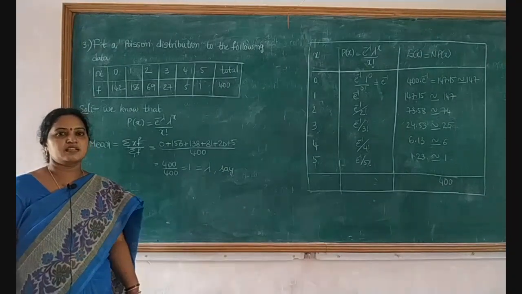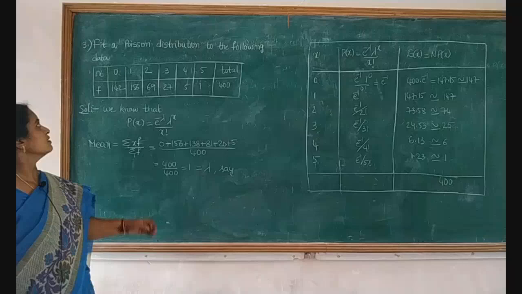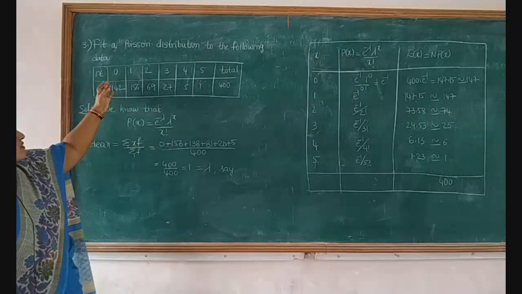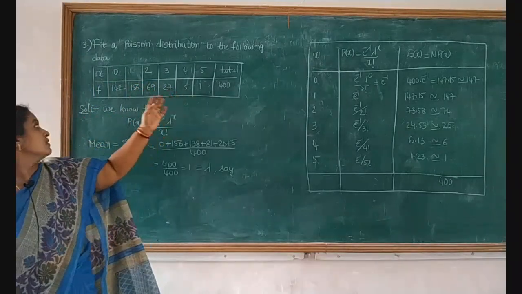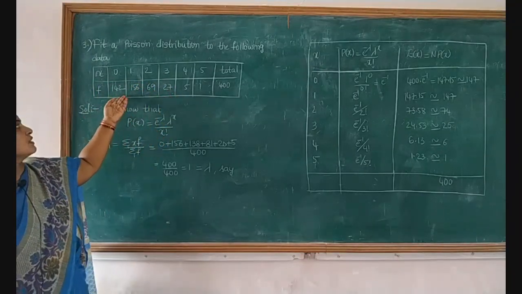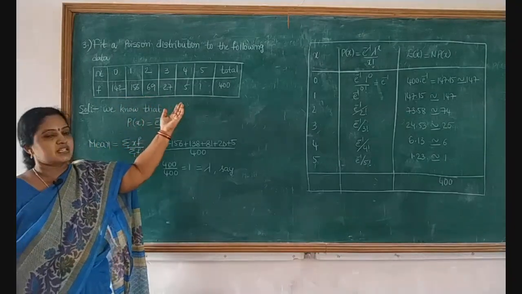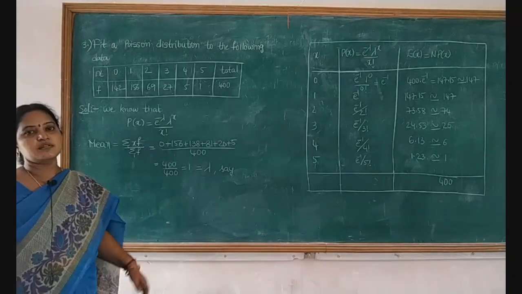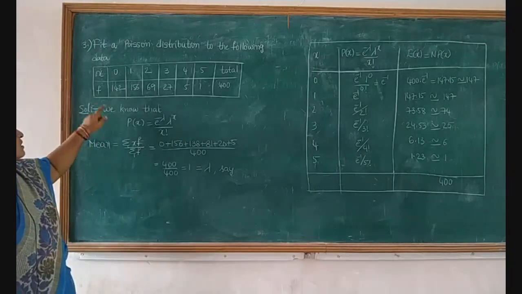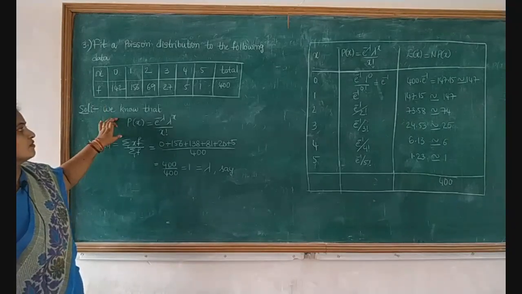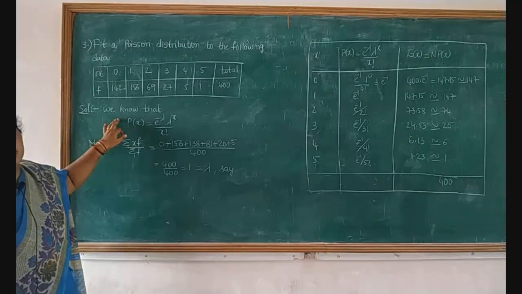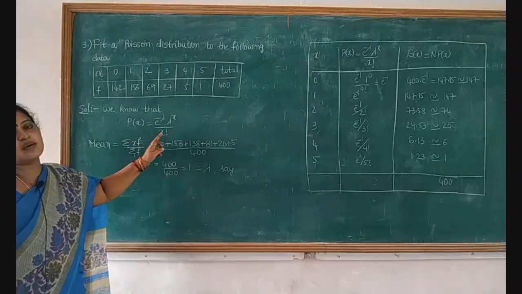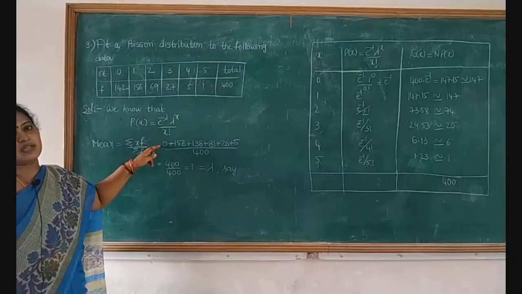Next we will see another example in Poisson distribution. Fit a Poisson distribution to the following data. X equal to 0, 1, 2, 3, 4, 5 and frequencies are 142, 156, 69, 27, 5 and 1. So first we have to find out the mean for this distribution. That is, first we have to write down the density function for Poisson distribution: P of x equal to e power minus lambda, lambda power x by x factorial.